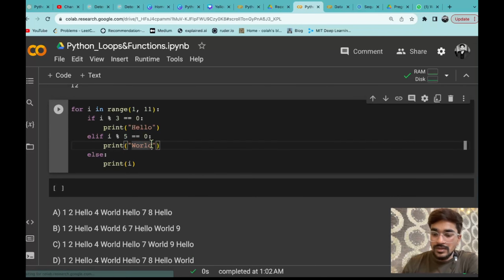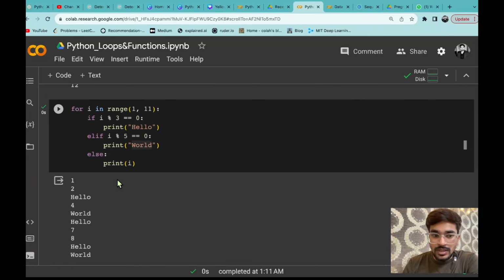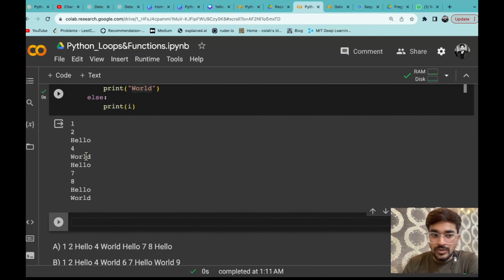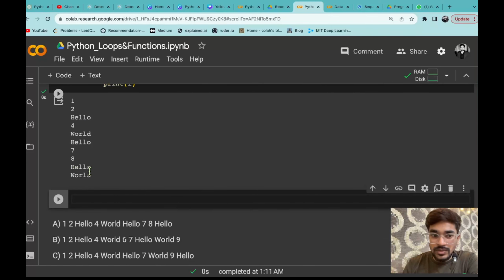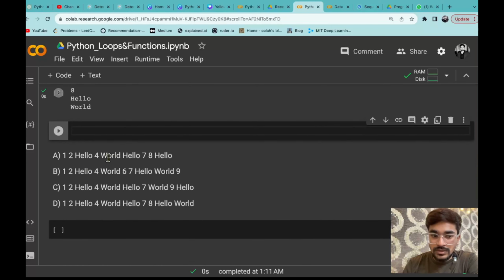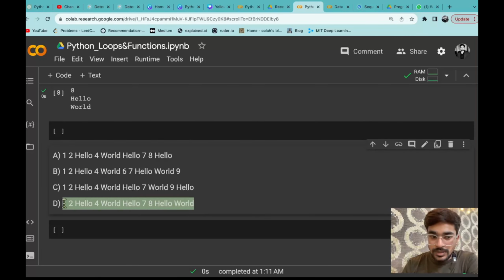If I just run that, you can see it is printing 1 2 hello 4 world hello 7 8 hello world. So this would match with the last option. So that is why the correct answer will be D.